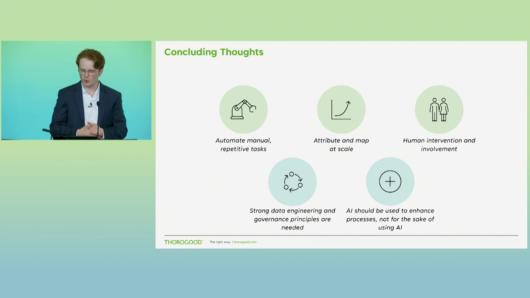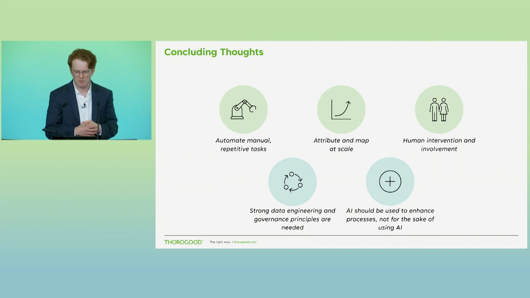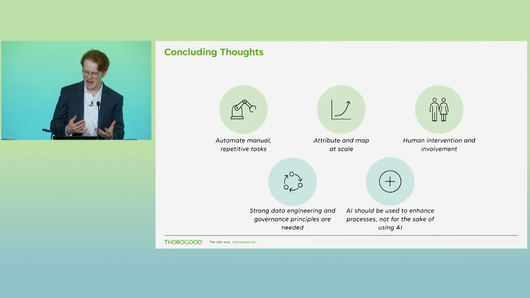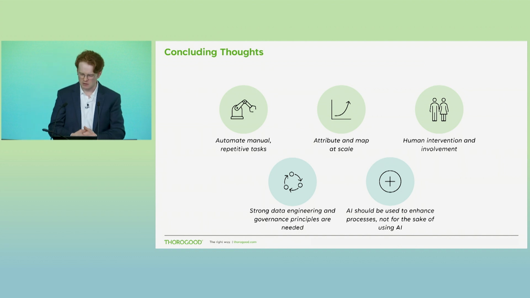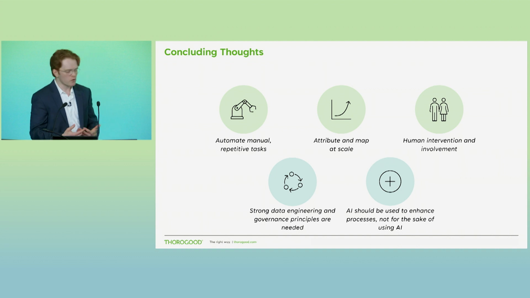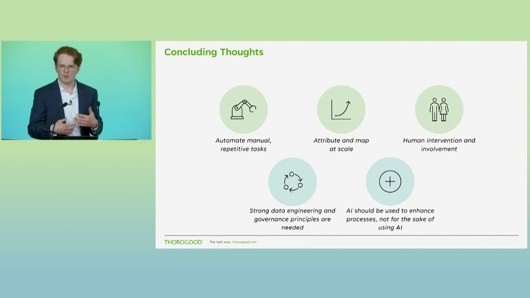So to conclude here, what we can do is we can apply AI and Gen AI to really automate work in the ways in which it wasn't previously possible, which is going to free up our team members to actually analyze that data and use it for the insights that we need it to. But all the benefit that AI can really bring to solving this problem really needs to be informed by the strong data engineering and governance principles that Sanjay referenced previously, while not overcomplicating that solution just for the sake of using AI, right? It's a really important balance to be struck, but one that will bring trust and buy-in while also driving that value for you and your organization.